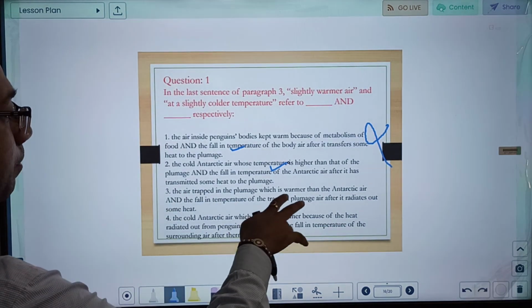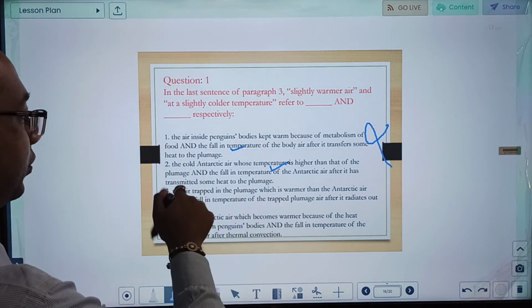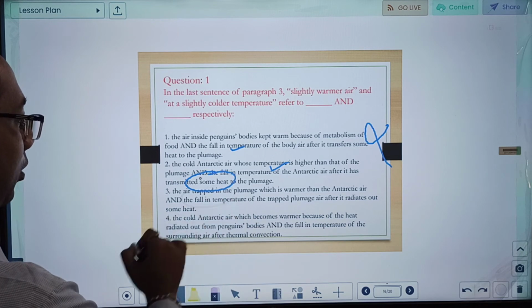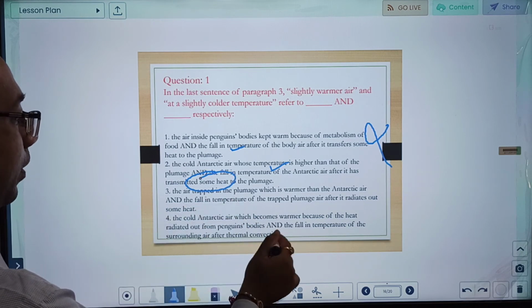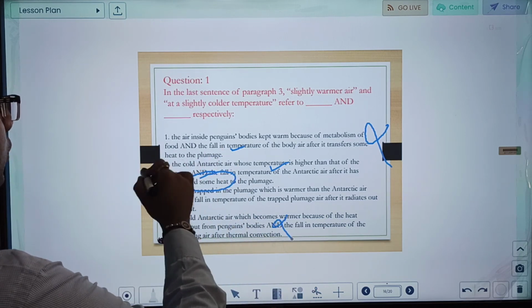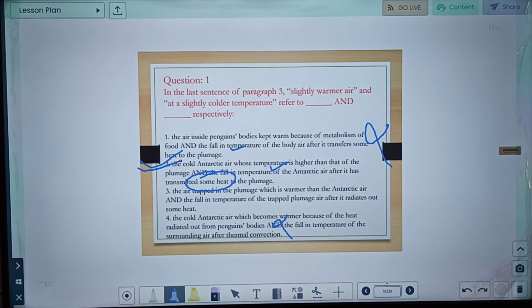The air trapped in plumage is warmer and fall in temperature. So no, nothing was mentioned about this. Cold Antarctic air becomes warmer. No. So clearly option 2 is correct. So just by reading and comprehending, you can see that option number 2 is correct in this particular question.